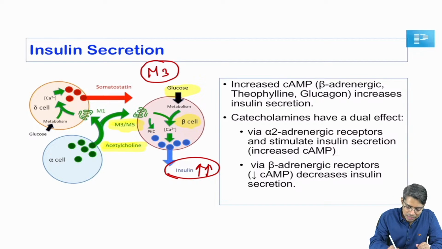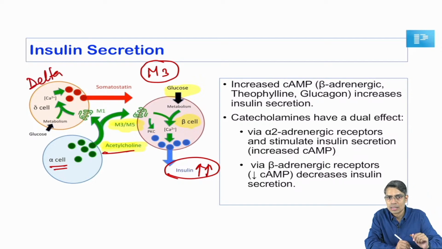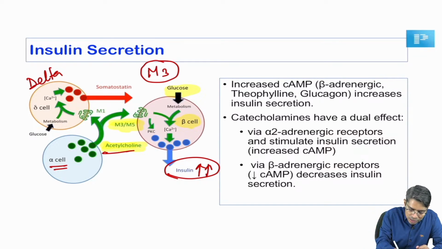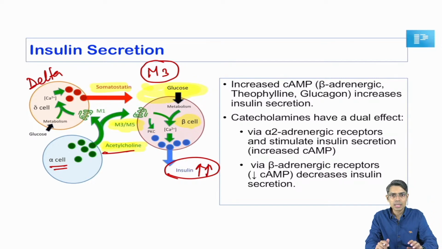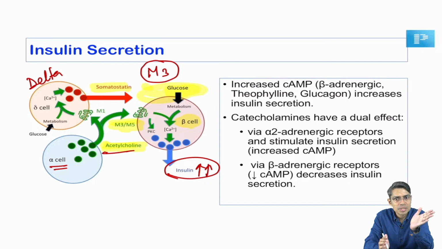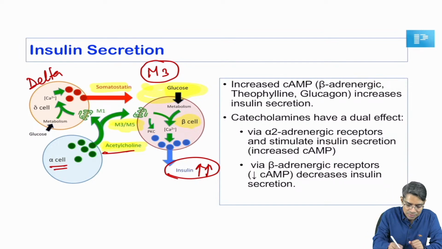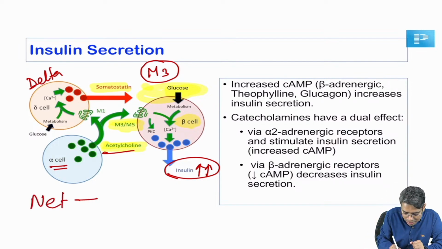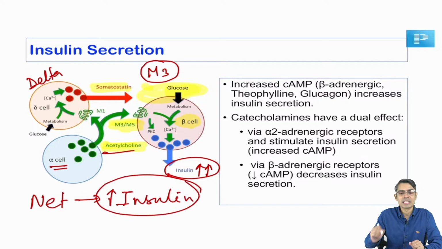But also look at this acetylcholine, which is released from the alpha cell, it is also stimulating the delta cell, and the delta cell produces somatostatin. So, if you stimulate the delta cell, somatostatin production will be increased, somatostatin is going to inhibit the beta cell, so insulin production will be decreased. It means acetylcholine is directly stimulating the beta cell for increased insulin secretion. Acetylcholine is also stimulating the delta cell and through the delta cell insulin secretion is going to be reduced. But what is the net effect? Remember, the net effect of acetylcholine is increased insulin secretion from the beta cell of the pancreas.